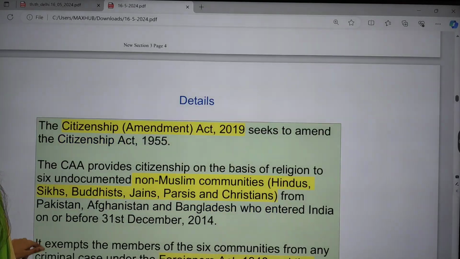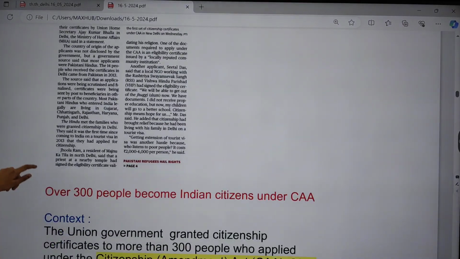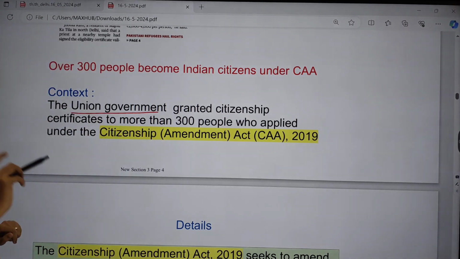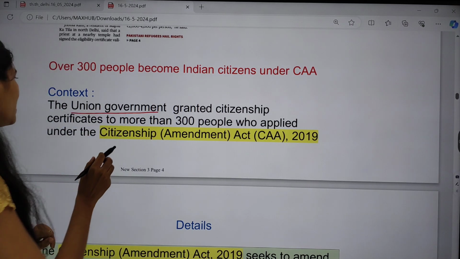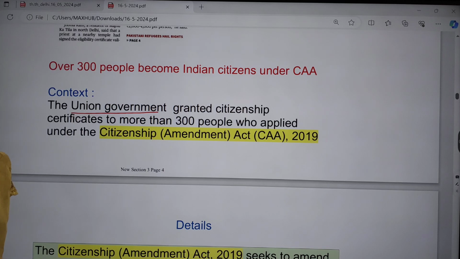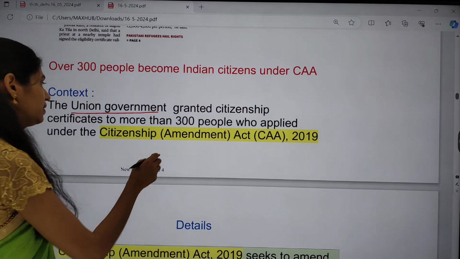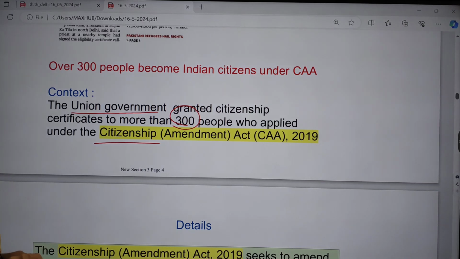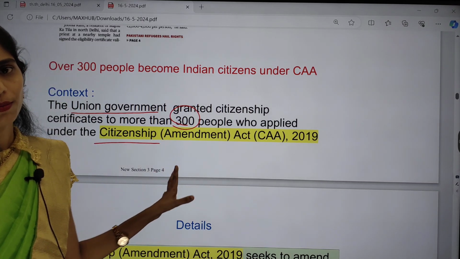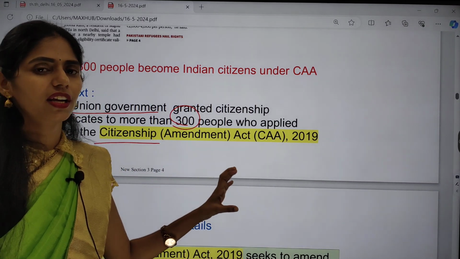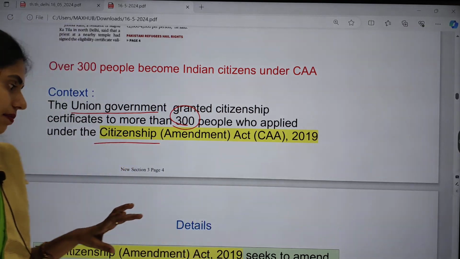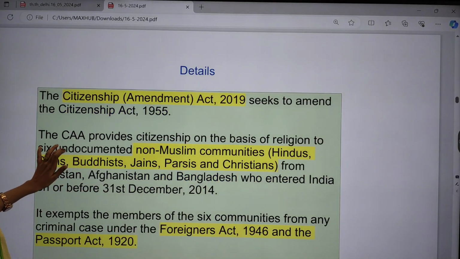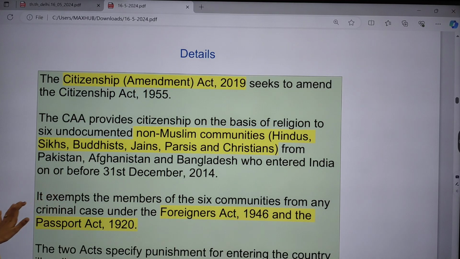So if you see why it is in the news, first, the Union government recently granted citizenship certificates to more than 300 migrants who applied for citizenship under the Citizenship Amendment Act of 2019. So this is the news and this is a great step that I can see. So let us see some facts regarding the Citizenship Amendment Act of 2019.